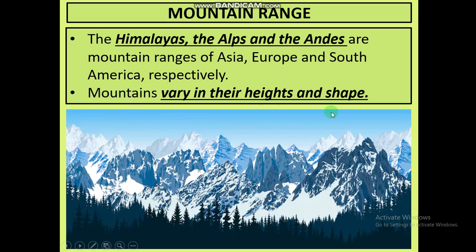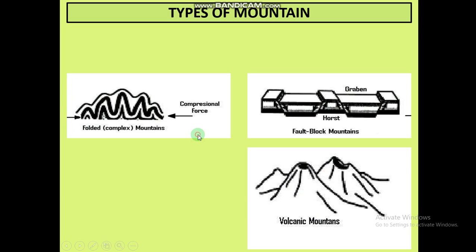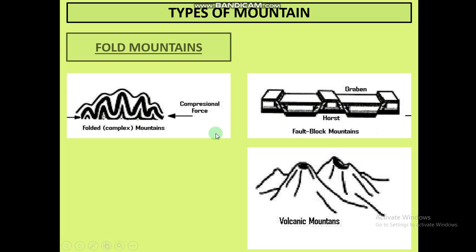Mountains vary in their height and shape. Some mountains are of less height, but some may be of more and more height. And in shape also, you can see all the mountains are not equal. All the mountains have different kinds of shapes. Now let us talk about types of mountain. How many types of mountain do we have?